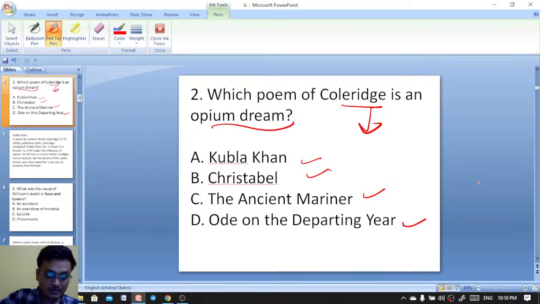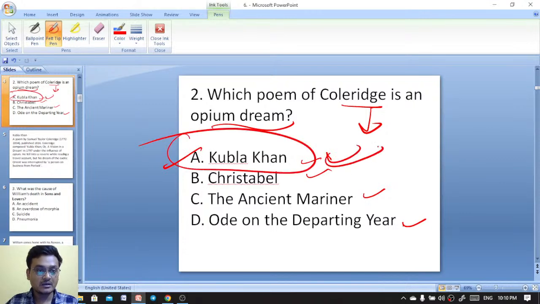It is because of the drinking of opium. No, it is Kubla Khan. Okay, Saurabh, it is Kubla Khan. Which poem of Coleridge is an opium dream? It is Kubla Khan. Kubla Khan is the right answer.